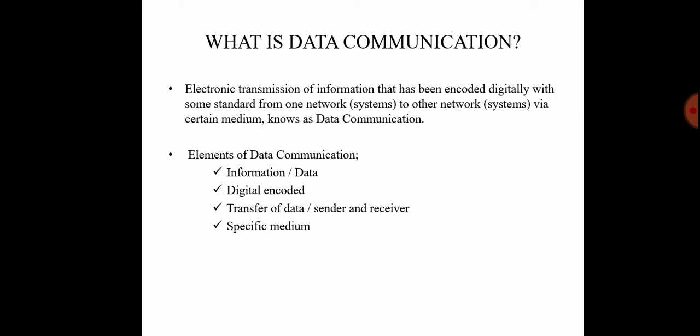Number 2, a digital encoding method. Number 3, transfer of data between sender and receiver. Number 4, a specific medium, that is, a communication medium. The communication medium can be wired or wireless.